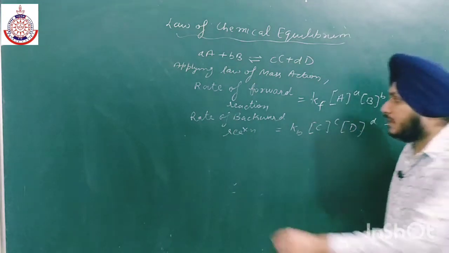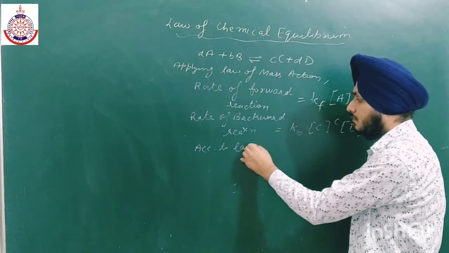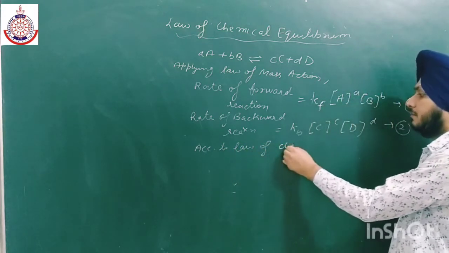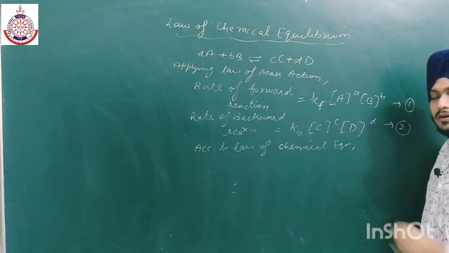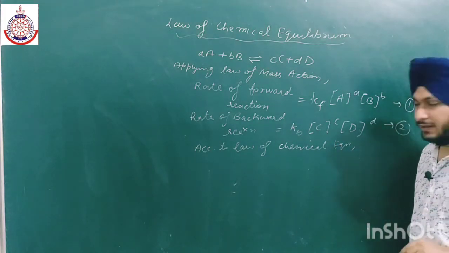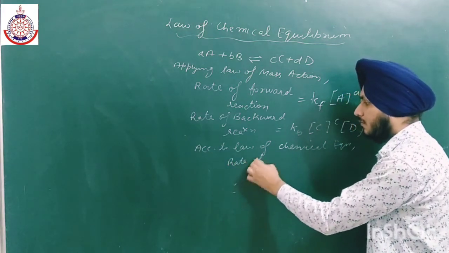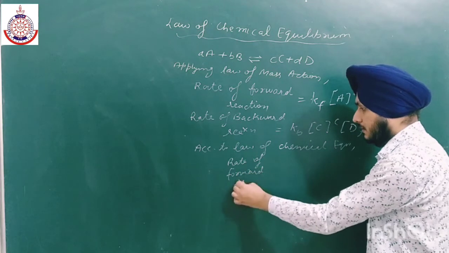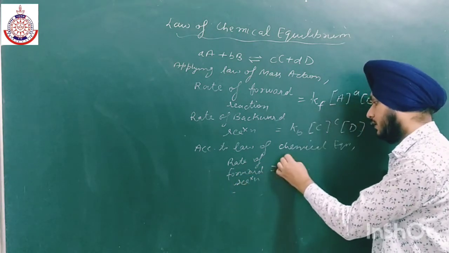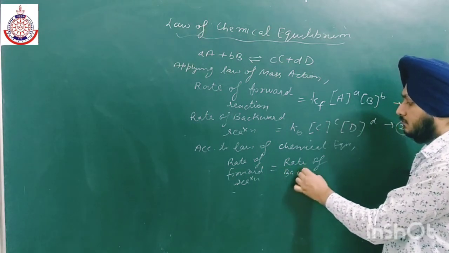So now, according to the law of chemical equilibrium, what happens at equilibrium? We all know the characteristics of equilibrium, that the rate of forward reaction is equal to the rate of backward reaction.